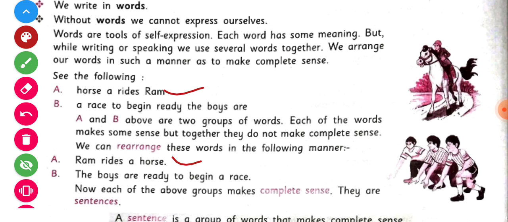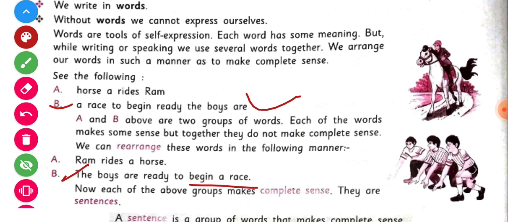Okay, the boys are ready to begin a race. The next sentence will be like that: the boys are ready to begin a race. Before it was like that: a race to begin, ready the boys are. Children, it was not a sentence.